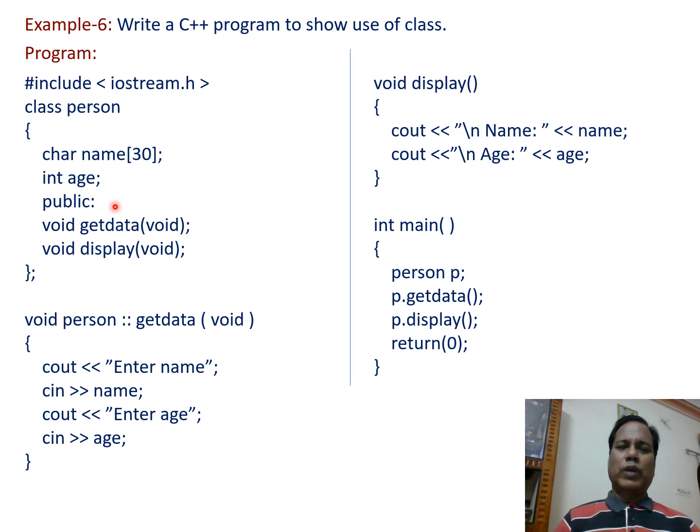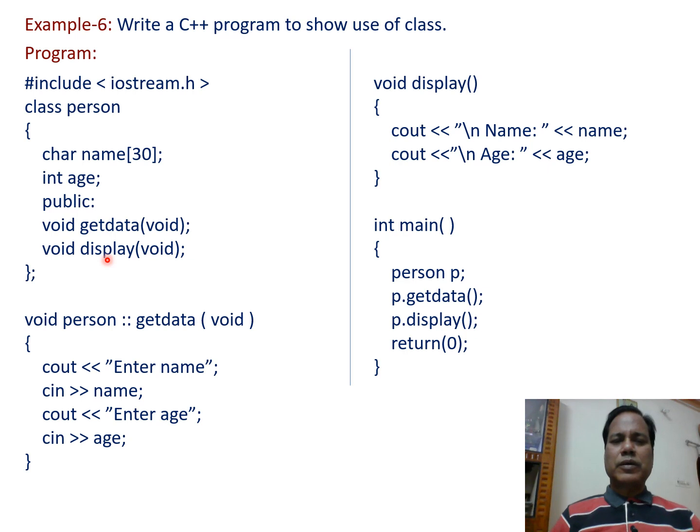Then public colon, this is the access specifier. Whatever is declared after this is public, so any function can use this declaration. So void getdata(void): using the void keyword means this function doesn't return any value and also doesn't accept any value as a parameter.